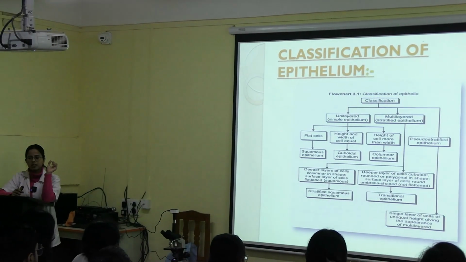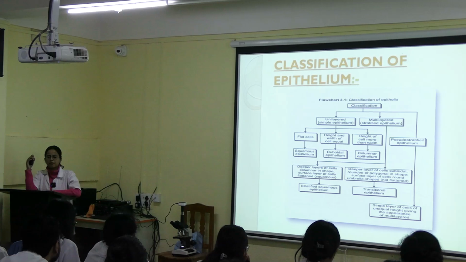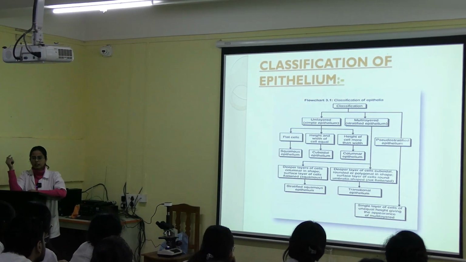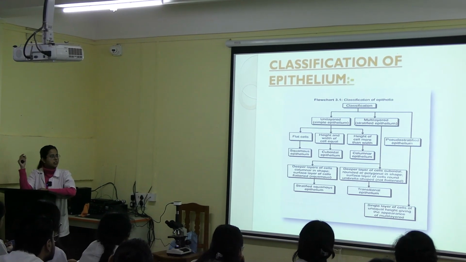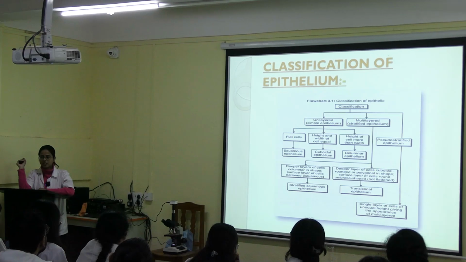So one layer of cells is simple, more than one is stratified. In simple, if the cells are flattened, then simple squamous. If cuboidal, then simple cuboidal. If columnar, then simple columnar. And in stratified, we always have to see the shape of the surface epithelial cells.